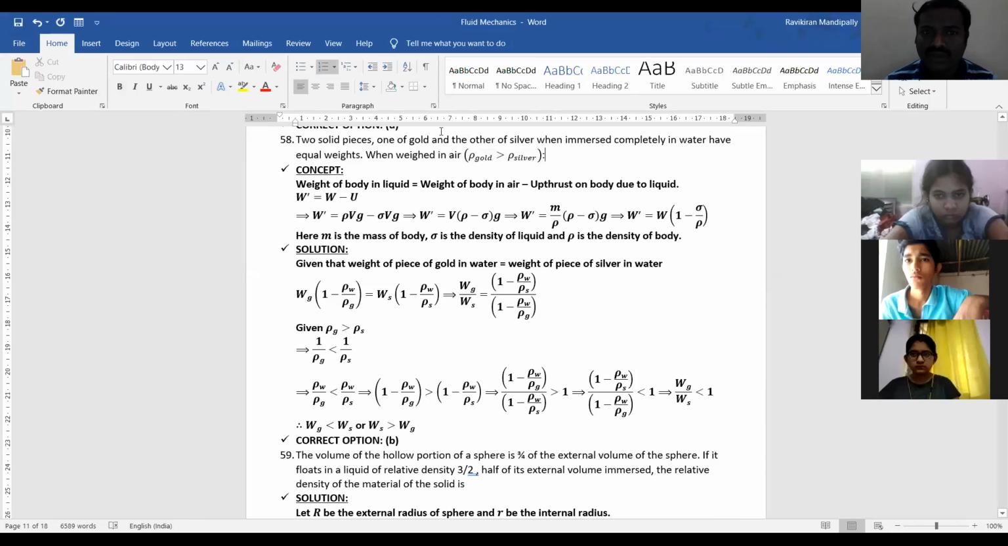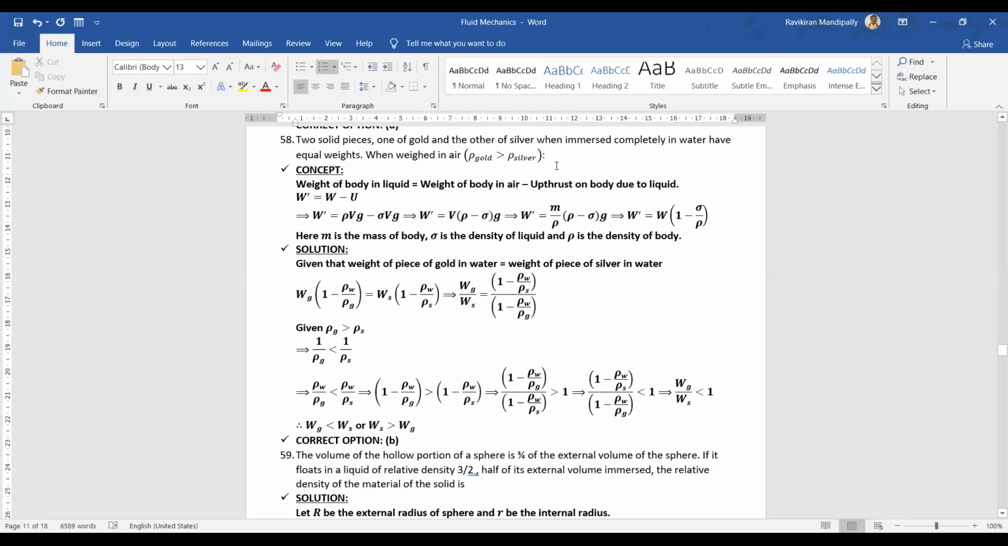The question was: two solid pieces, one of gold and other of silver, when immersed completely in water, have equal weights when weighed in air. We considered this idea: weight of the body in liquid is equal to weight of the body in air minus upthrust on the body due to liquid. Finally, we got the expression W dash is equal to W into 1 minus sigma by rho, where W was the weight of the body in air, sigma is density of liquid, rho is density of body.